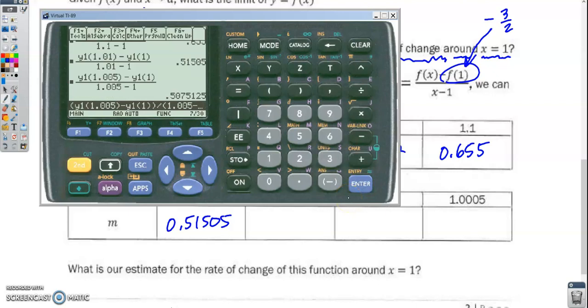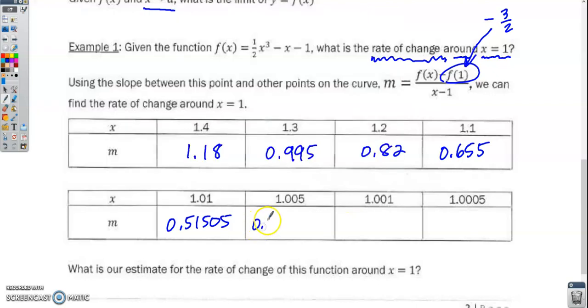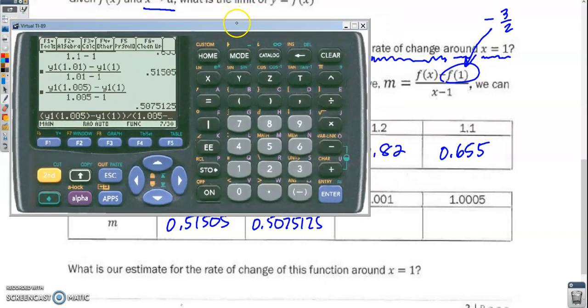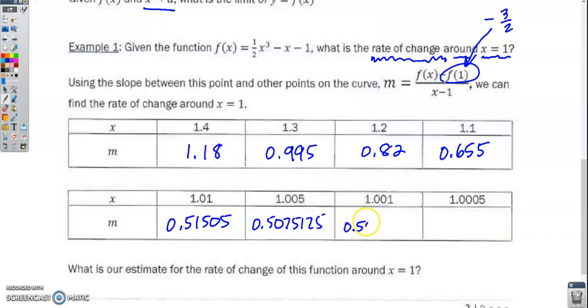We get 0.507125, and we'll try 1.001. We get 0.5015005.